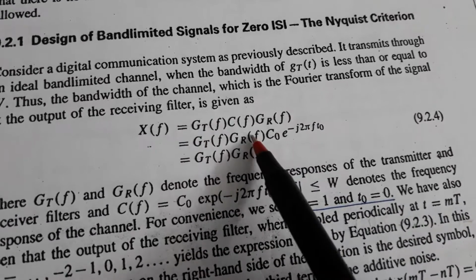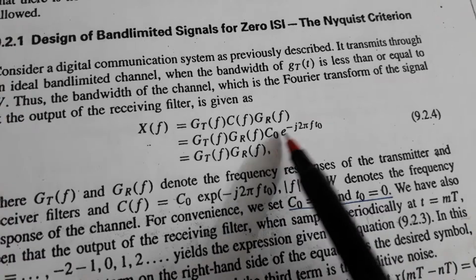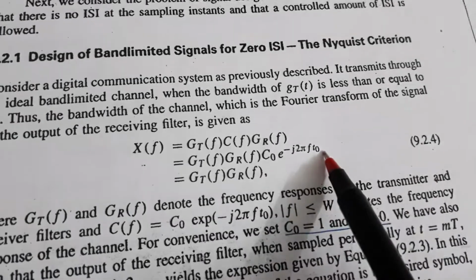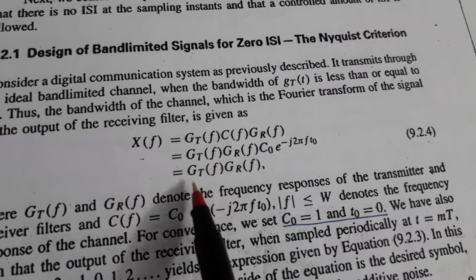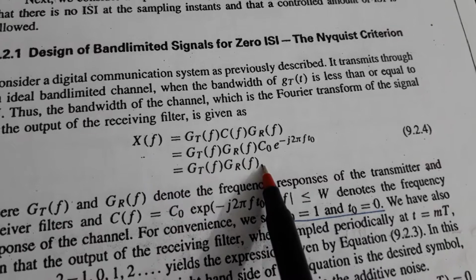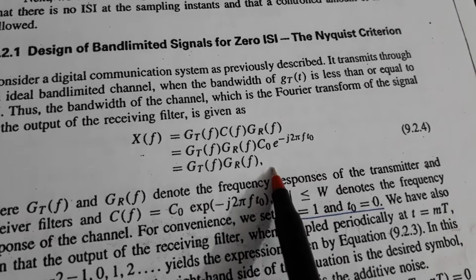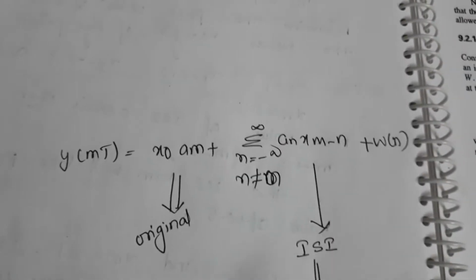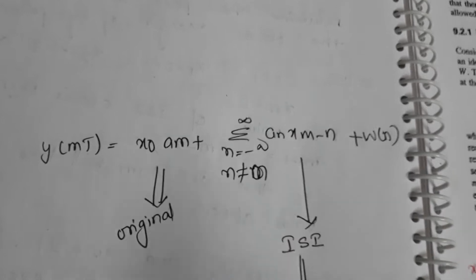I am going to substitute the values and G naught e to the power of j 2 pi f, followed by T naught. G_T of f and G_R of f are the filter characteristics of the transmitter and the receiver, and C naught is nothing but the channel characteristic. So let us deal with what is zero inter-symbol interference.